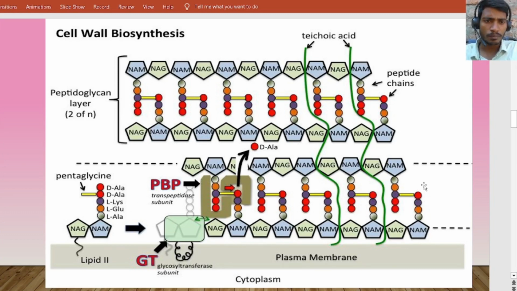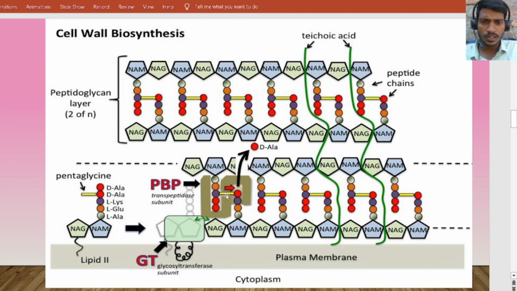This is one peptidoglycan layer, and this is another peptidoglycan layer. Here we can see the NAG, NAM, and the peptide chain amino acids. This is the pentaglycine bridge, which is formed between the NAG and NAM unit of another peptidoglycan.